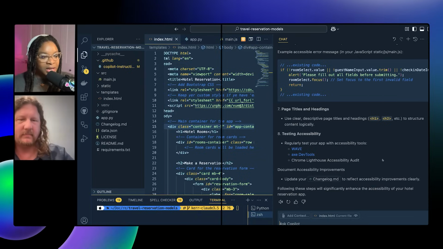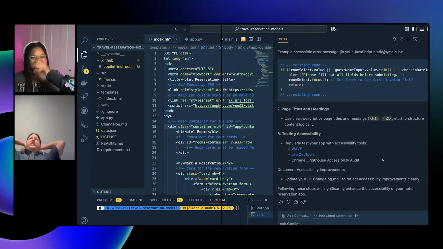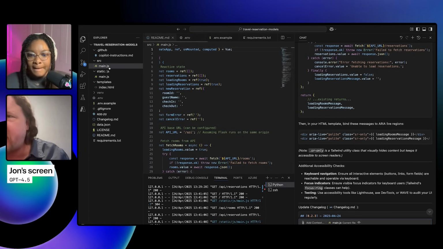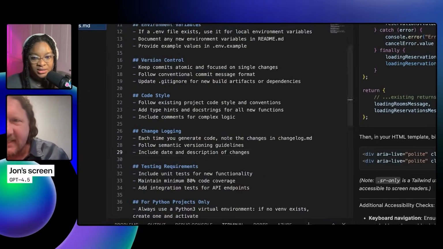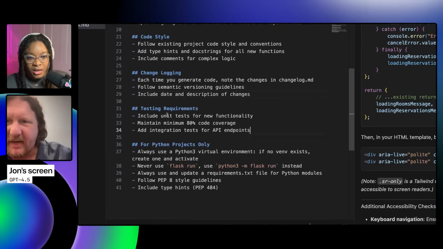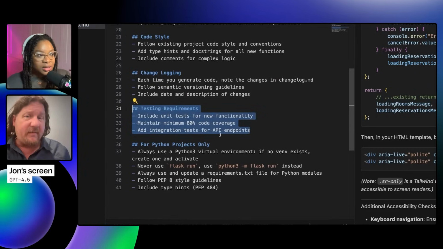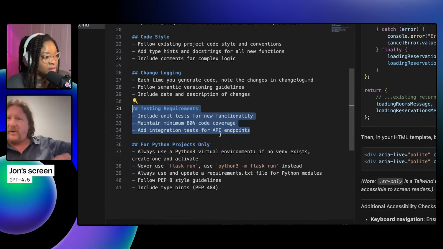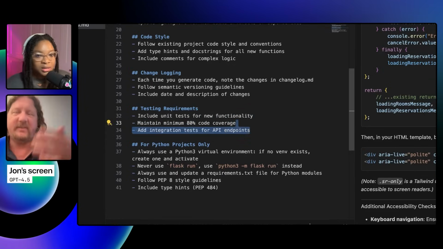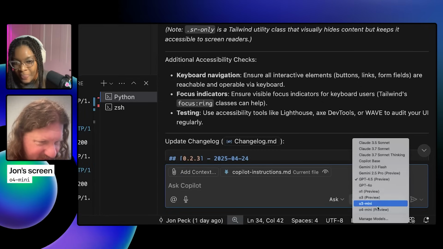What about testing? What good is an app without testing? I'm going to call out something specific here in my Copilot instructions because I did think about this a little bit. Testing requirements include unit tests for new functionality, a minimum code coverage percentage, like how much of my code is actually touched by tests, and integration tests for API endpoints. Obviously, we could expand this.